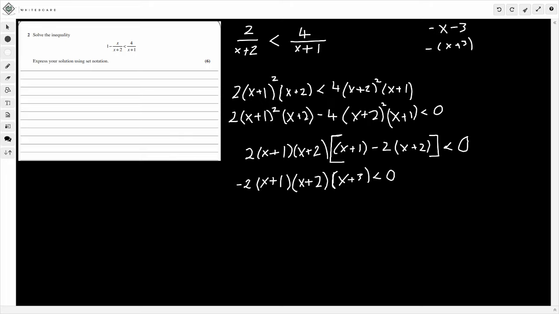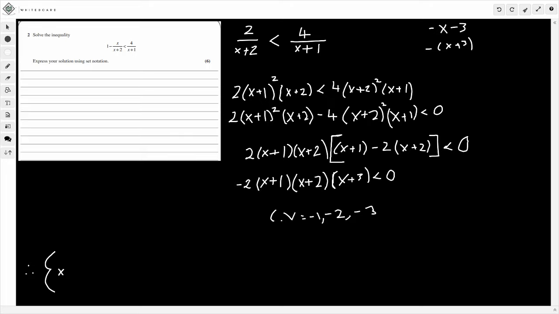We've got the critical values, so they're going to be minus 1, minus 2, and minus 3. So now all we need to do is express it using set notation. The easiest way to figure this out using set notation would be to draw just a quick sketch of the graph. If you draw a quick sketch of the graph, it's really clear to see what it's going to be. So using set notation, I'll do it at the bottom here.